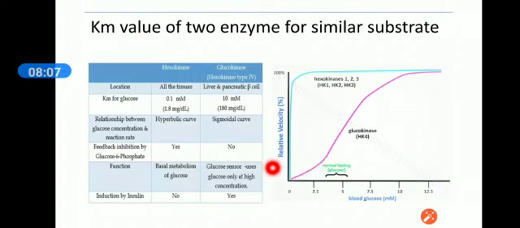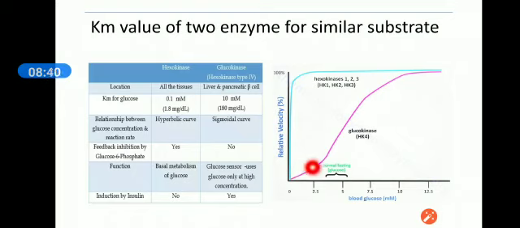For hexokinase, even at 0.1 millimole of glucose, it starts utilizing glucose. Like our brain or our muscles, whenever they get a small amount of glucose, they start utilizing it.